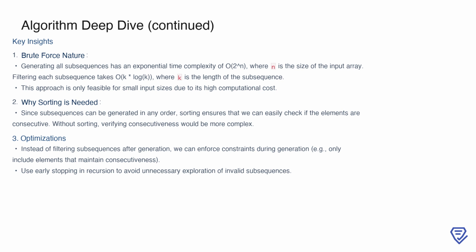Sorting is essential because subsequences can be generated in any order, and we need the elements to be in ascending order to check for consecutiveness.